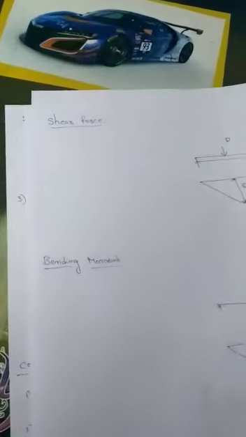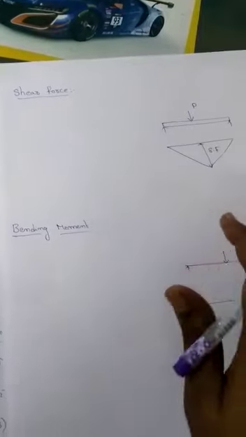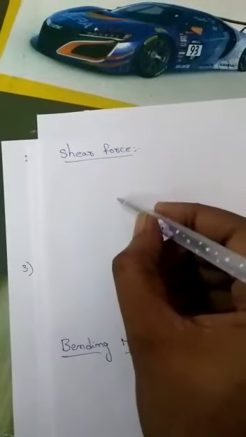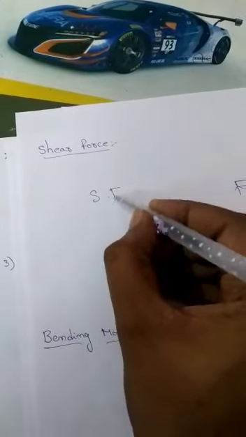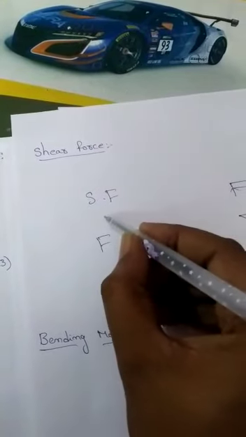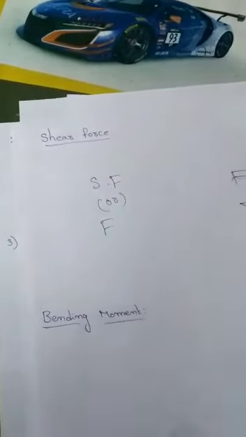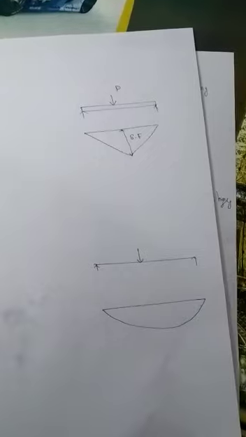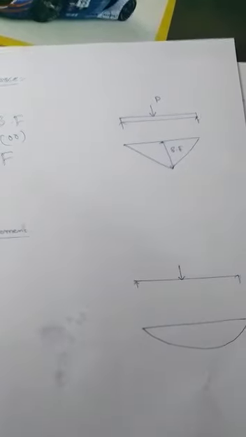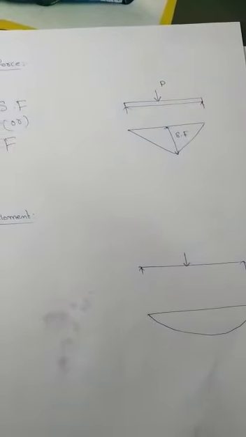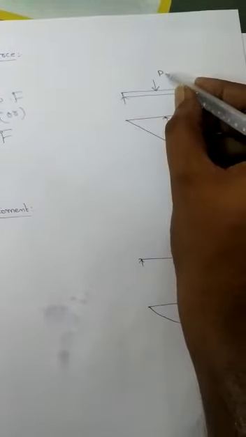We have two more definitions in this unit: shear force and bending moment. Shear force is written as SF or simply F. Shear force is the algebraic sum of the forces acting on a particular element. For example, here P is the force.